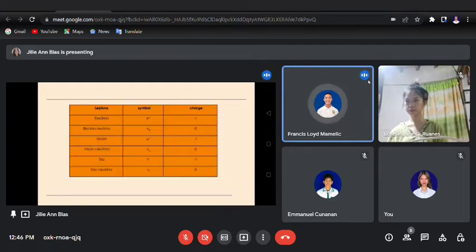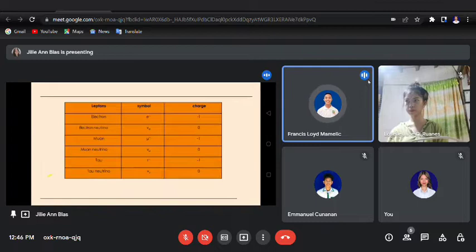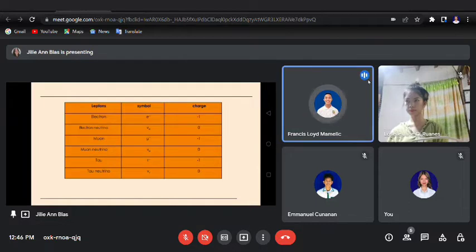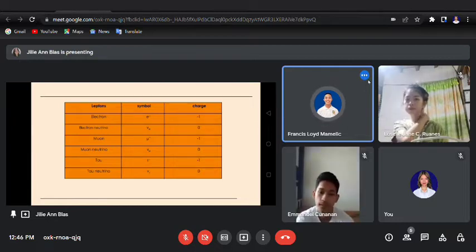So now let's proceed to the leptons. Leptons has six, which includes electron, electron neutrino, muon, muon neutrino, tau, and tau neutrino. The symbol of electron is e negative and its charge is of course negative 1. Electron neutrino, the symbol is ν sub e and its charge is 0.